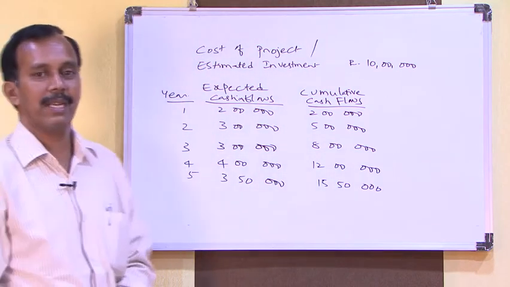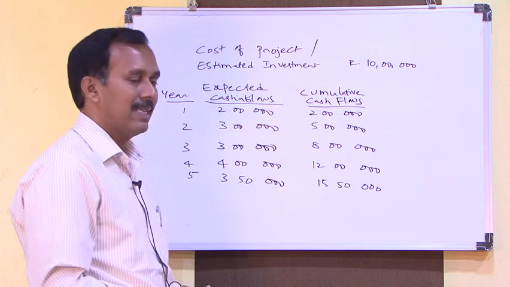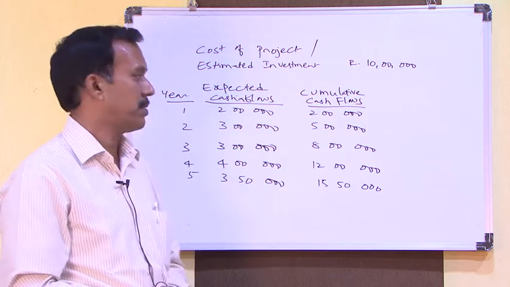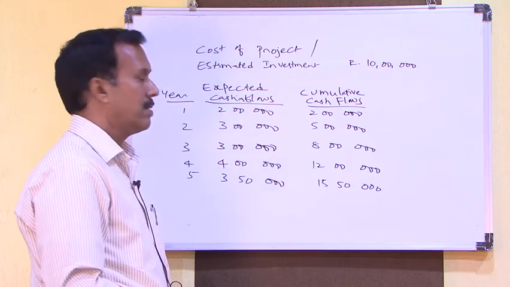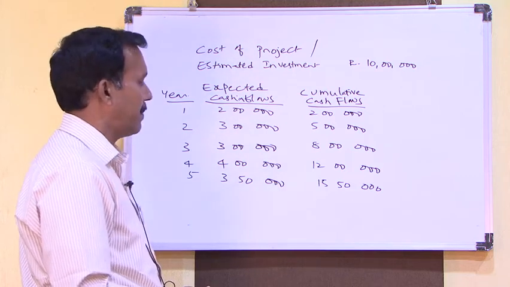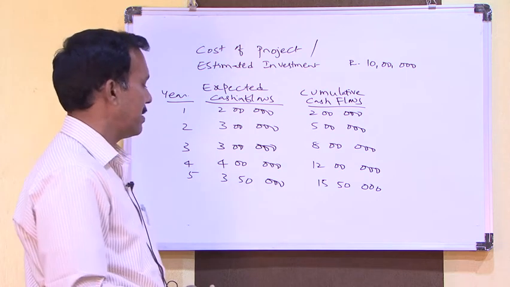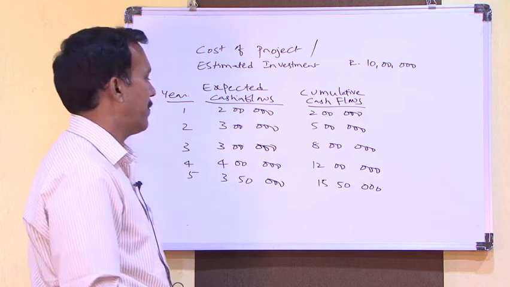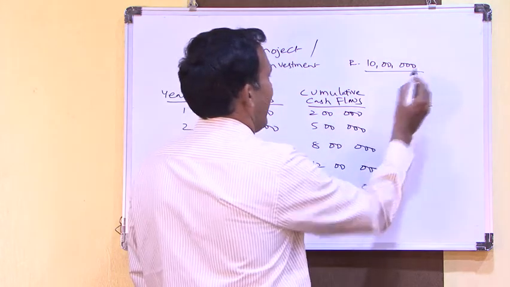Cumulative cash flows are nothing but adding the present year cash flows to the next year cash flows. So 2 lakhs plus 3, 5 lakhs, third year plus 3, 8 lakhs, fourth year plus 4, 12 lakhs, and fifth year 3 lakh 50,000, total 15 lakhs 50,000. So how much do we require? 10 lakhs.